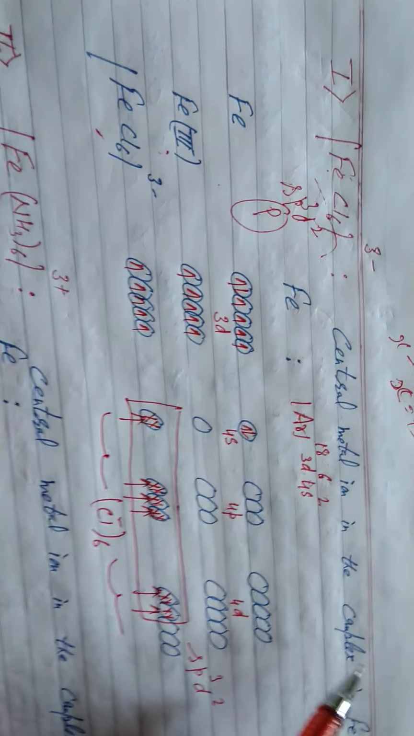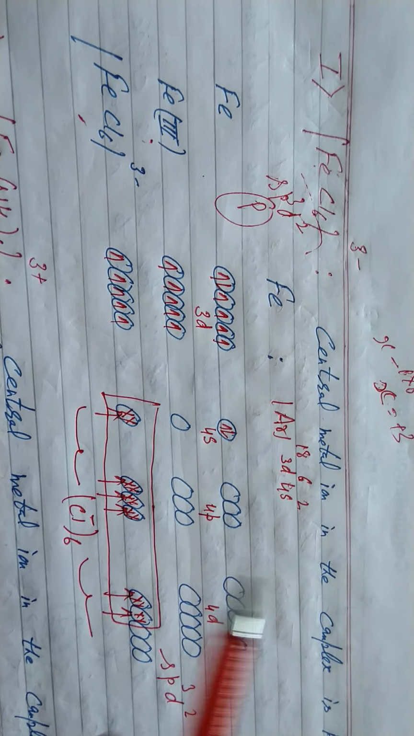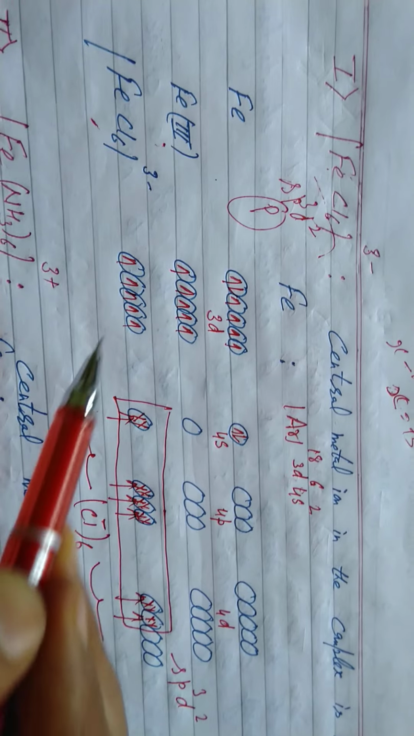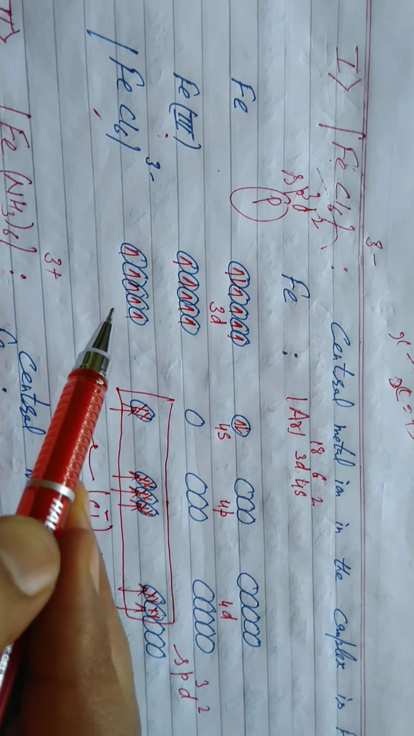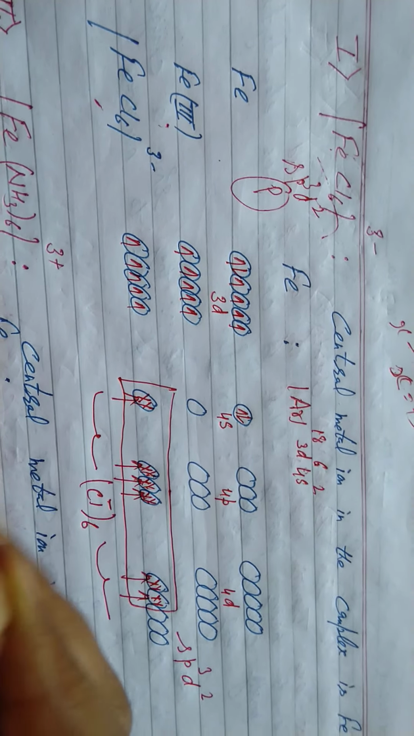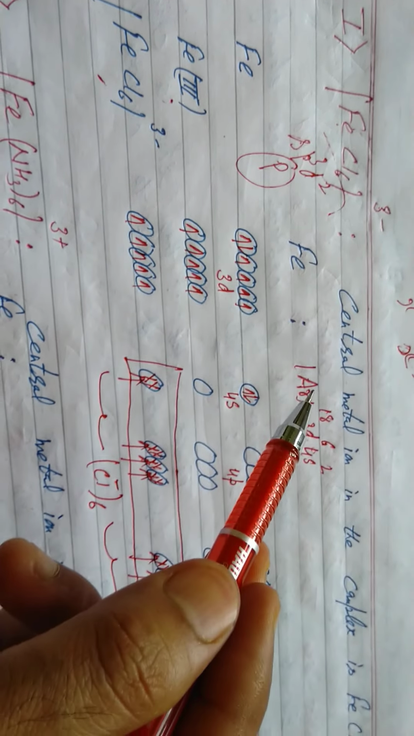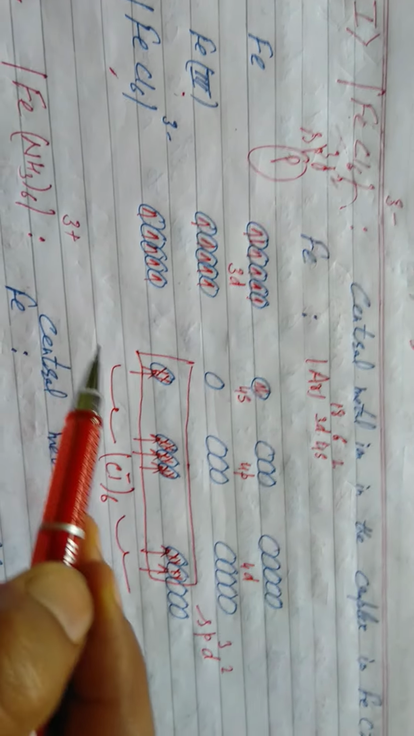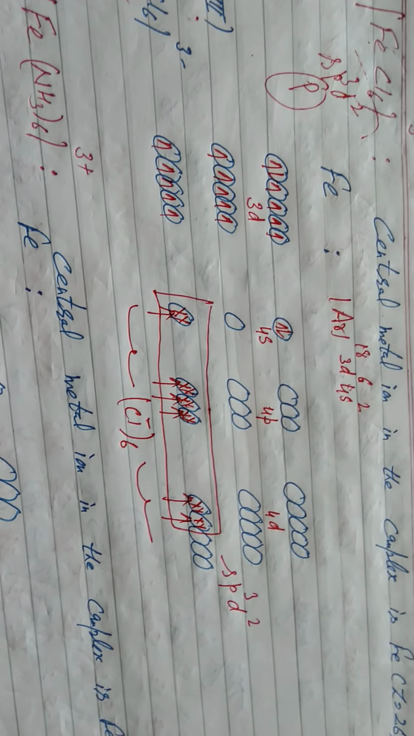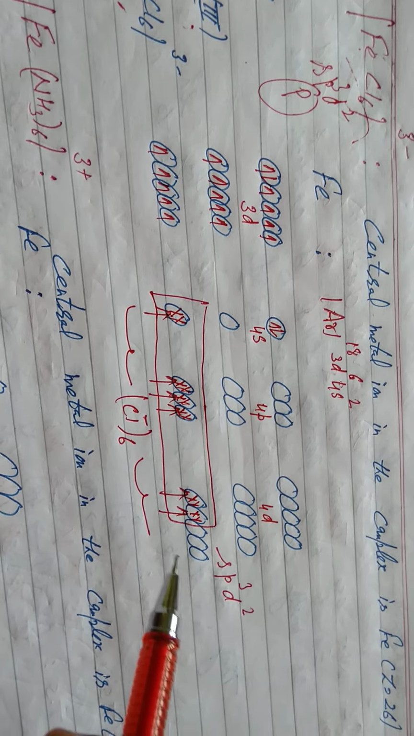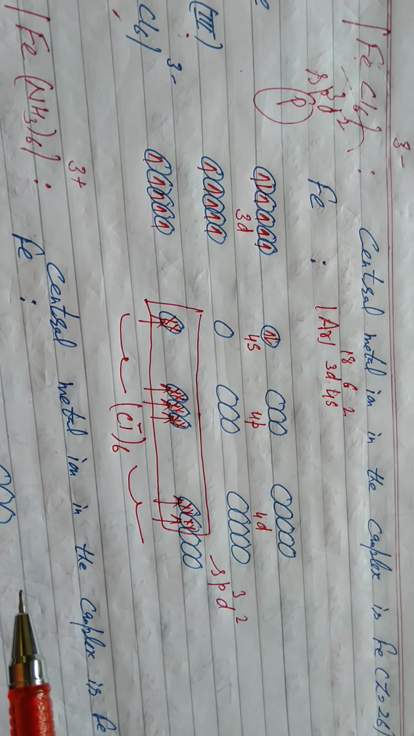Now please, the demand of the question: on the basis of VBT, show it is paramagnetic. Do these 3 key steps and then write, in this complex the metal has 5 unpaired electrons, so it is paramagnetic. On the basis of VBT, show it is an outer orbital complex. Again do these 3 key steps, then write, since it uses outer d orbitals for hybridization, that is, undergoes sp3d2 hybridization, hence it is an outer orbital complex.